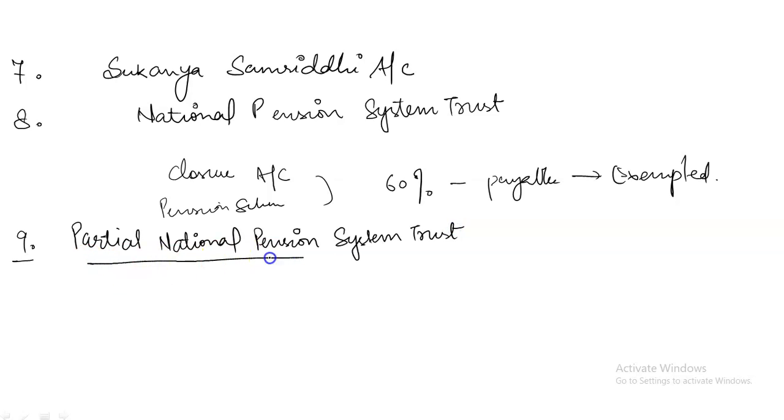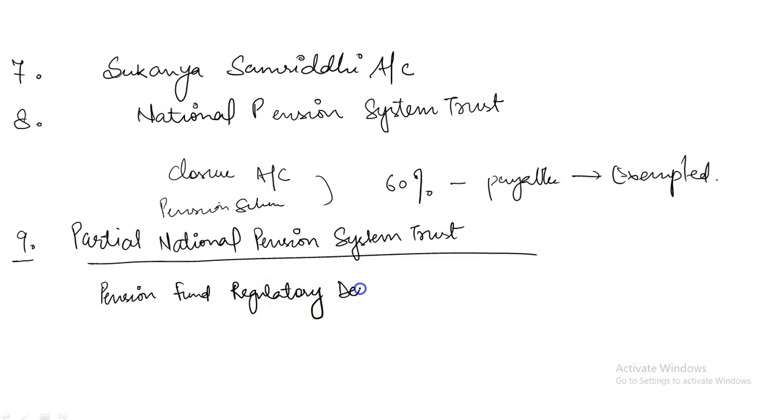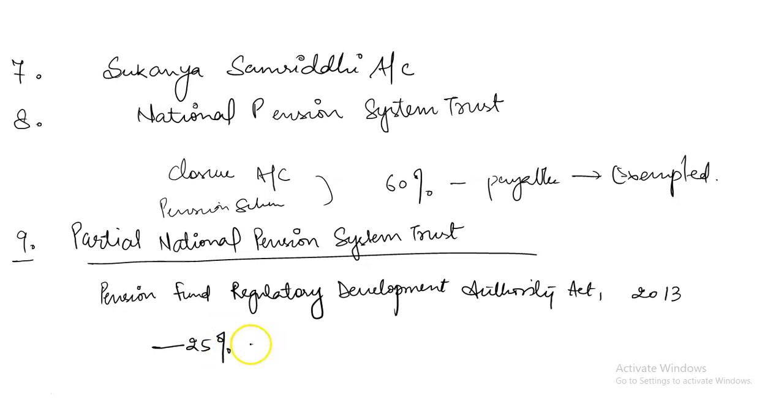In case the full amount is not withdrawn and a partial amount is withdrawn, but the terms and conditions specified under the Pension Fund Regulatory and Development Authority Act 2013 and the regulations made under it are satisfied, then 25% of the amount of contribution made by him will be exempted.